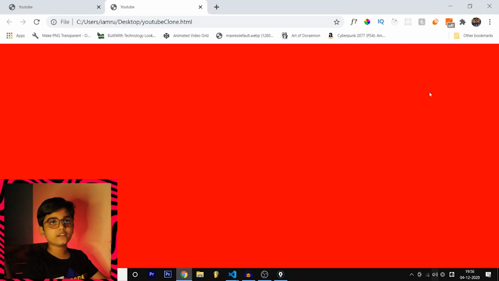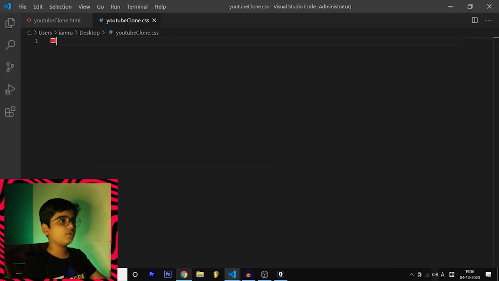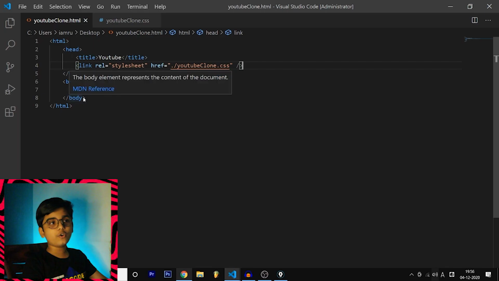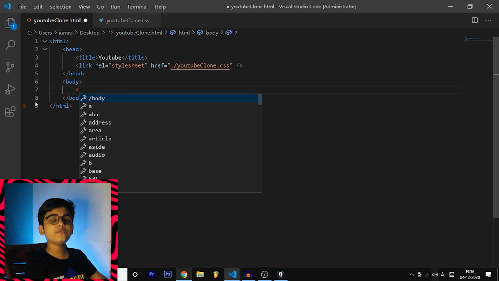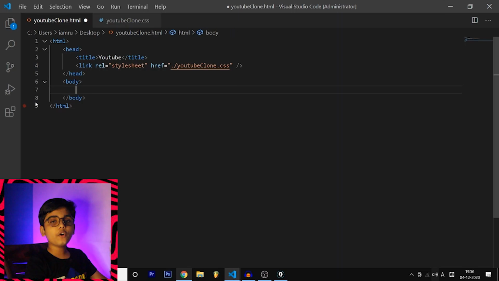Perfect, it is working. So now remove all of the code in CSS and let's start coding over in YouTube clone.html. So inside of YouTube clone.html, the first tag is the header. Let's focus on the header first. So for header, you have something known as a header tag. This will not do anything, this is just a tag.